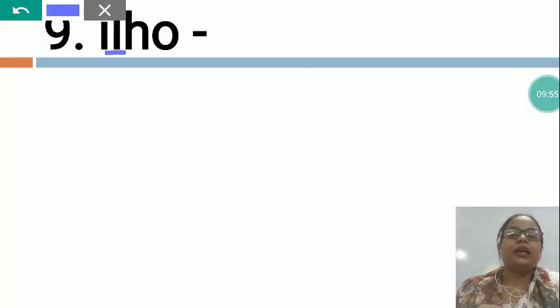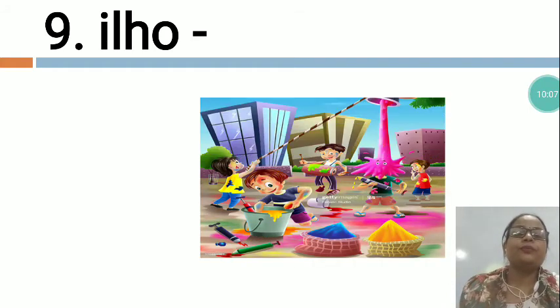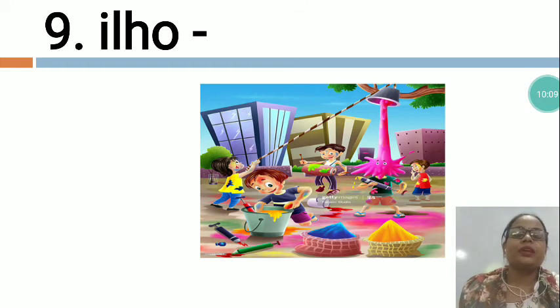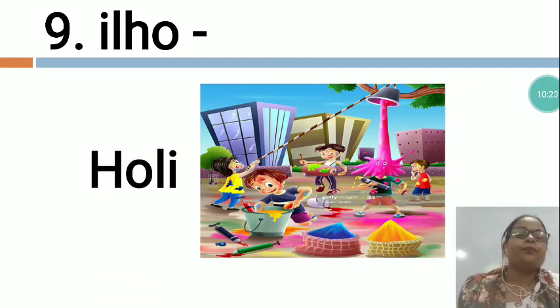ILHO. Now what is this? In this the letters are also not arranged. We will arrange them in the proper sequence. So which word is this? Now I would like to give you the clue. This is a celebration of a festival. But tell me, which festival is this? The children are celebrating. This is the festival of colors. So which is this? This is Holi.